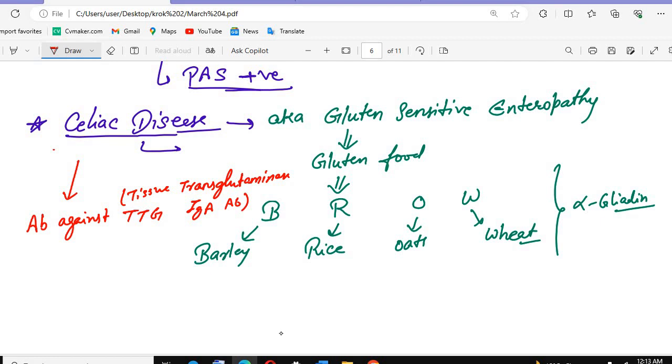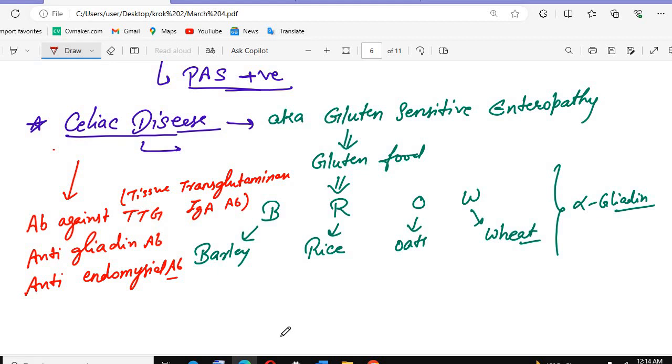Then there are other antibodies, that is the anti-gliadin antibody, because we have the alpha gliadin. There will also be antibody formation against the endomysial. So there are three antibodies: gliadin, tissue transglutaminase IgA antibody, and endomysial antibodies.